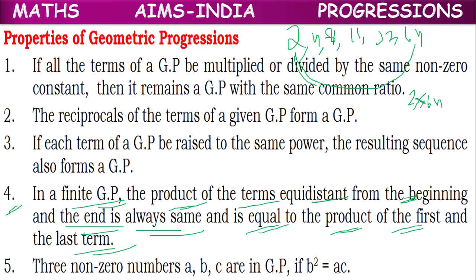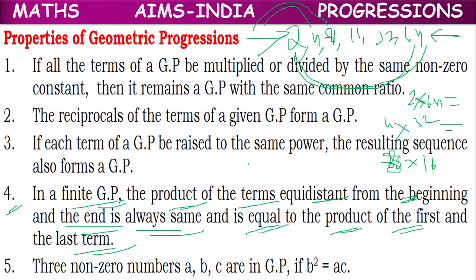Not only the first and last, but also the terms equidistant from the beginning and the end. From the beginning, the second term is 4; from the last, the second term is 32. So 2 into 64 equals 4 into 32. From the beginning, the third term is 8; from the last, the third term is 16. These are all equal: 2 into 64 equals 4 into 32 equals 8 into 16.